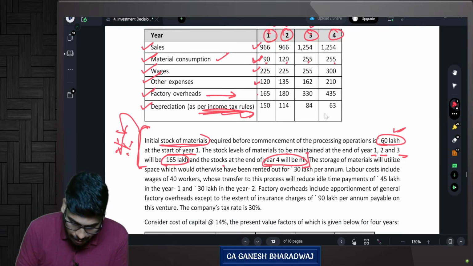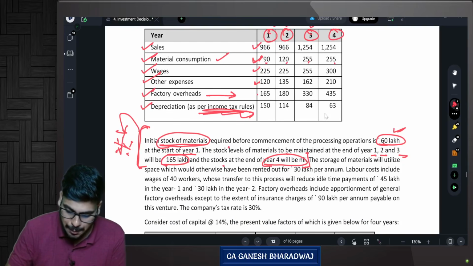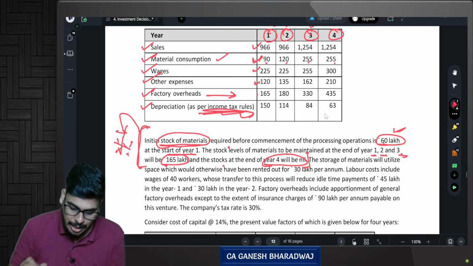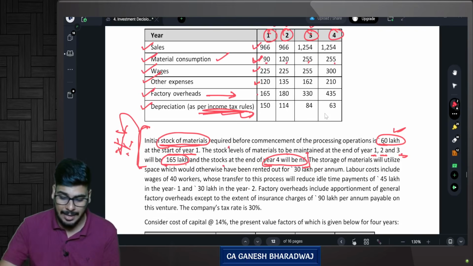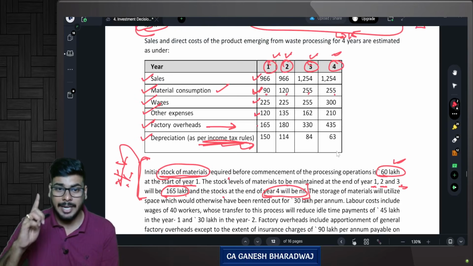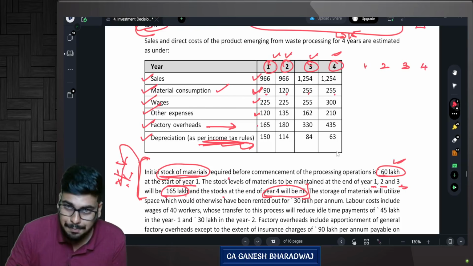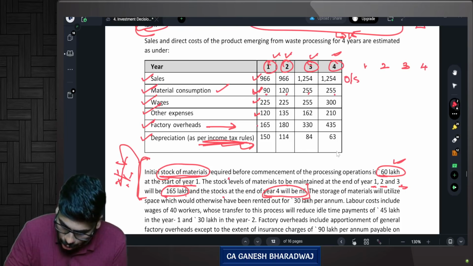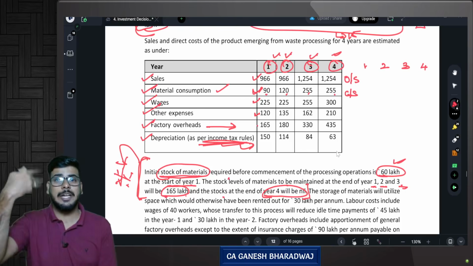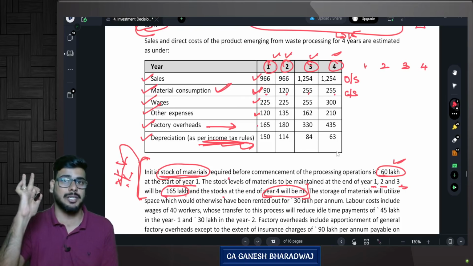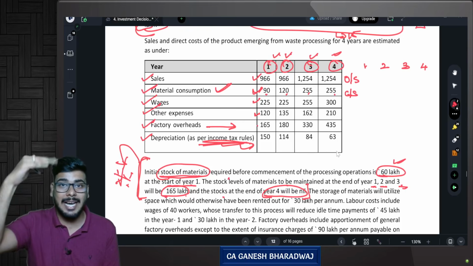Initial stock of materials required before commencement is 60 at the start of year 1, and the stock levels to be maintained at the end of year 1, 2 and 3 will be 165 lakhs. Now, patiently listen. Year 1, 2, 3, 4. Opening stock, closing stock. Raw material consumed is only my cost required to calculate my cash flow every year.